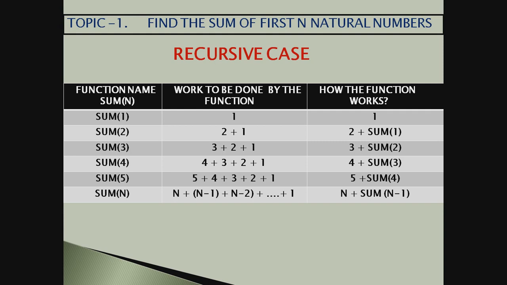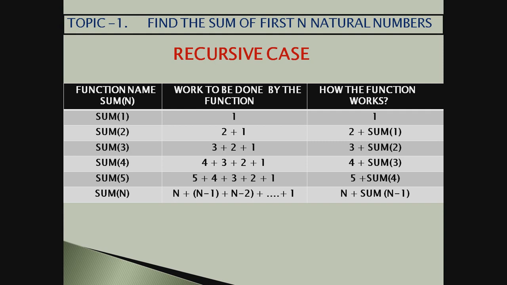And then it will go and call sum1. It will knock the door of sum1 and say, sum1, please tell me what sum1 is. Now sum1 will give 1 because sum1 knows that my value is 1. Now when sum1 gives 1, then 2 plus 1 would become 3, and then sum2 would get its answer.